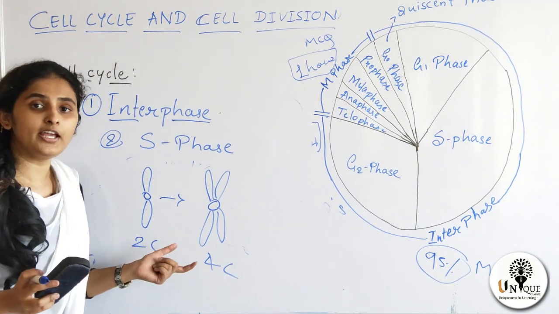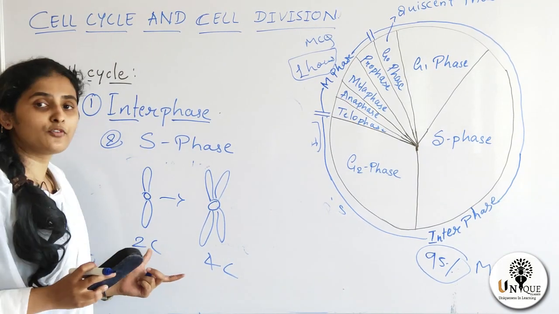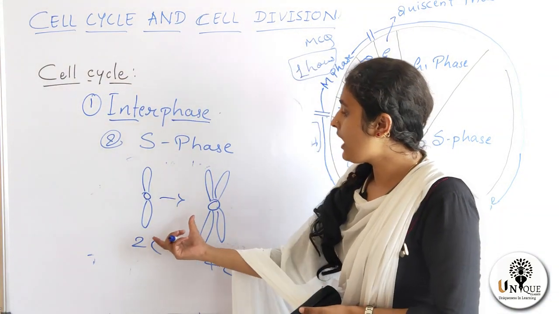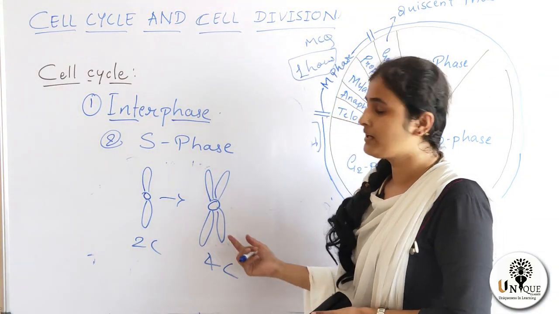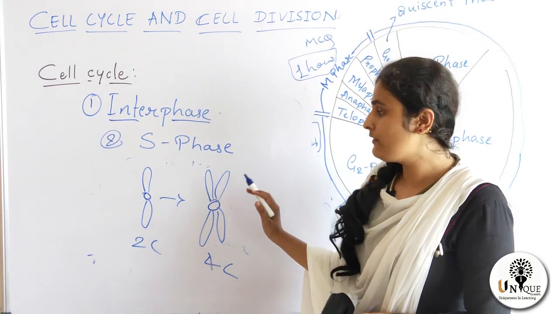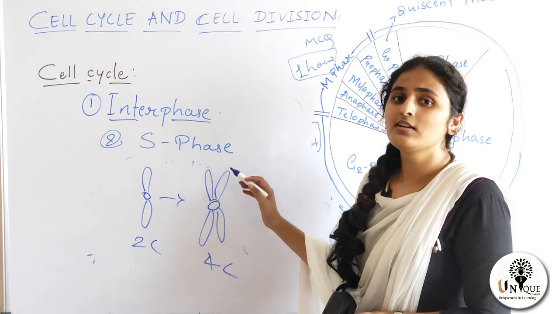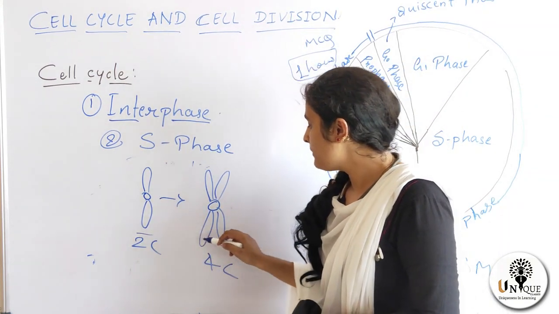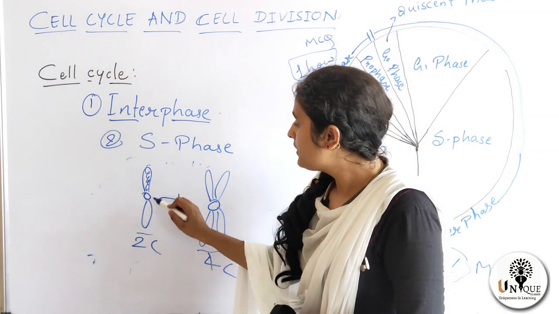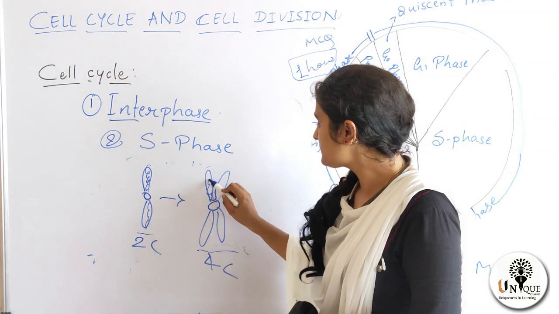Only the amount of DNA doubles, but the number of chromosomes does not alter here. 2C becomes 4C, but the number of chromosomes remains the same. There is no alteration in chromosome number. One chromosome here is also one chromosome, but the amount of DNA doubles here.